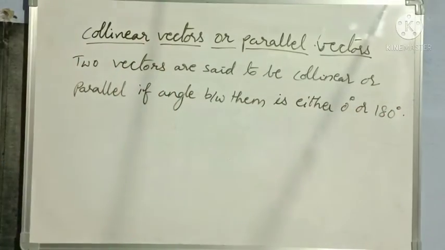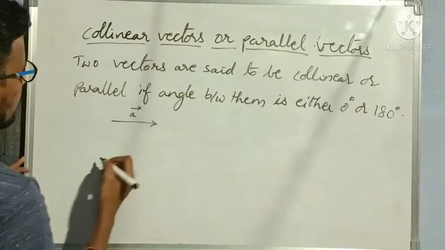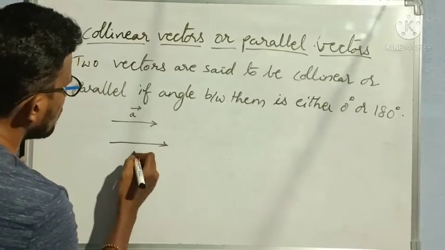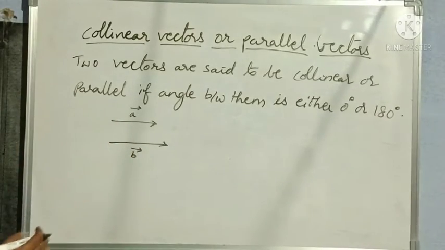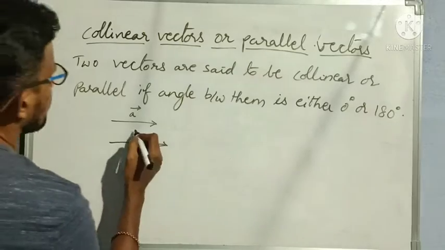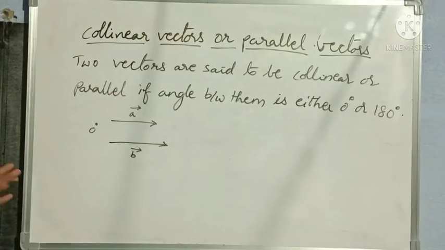See here, when one vector a bar is moving in this direction, and the other vector b bar also is moving in this direction, is there any chance of getting an angle in between these two? No, which means the angle between these two vectors is 0 degrees, right? That's why these two vectors are parallel vectors.